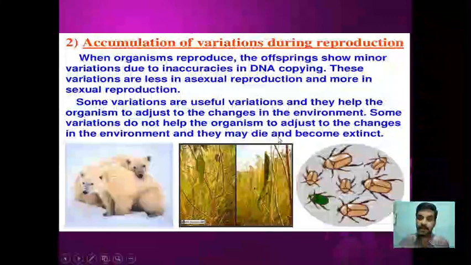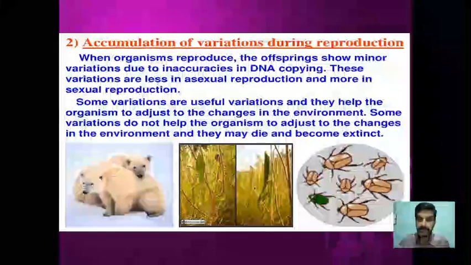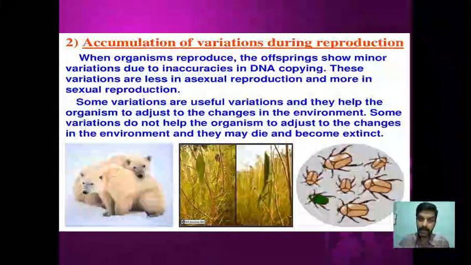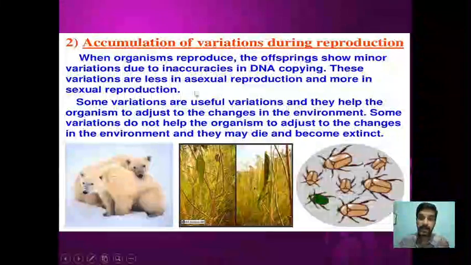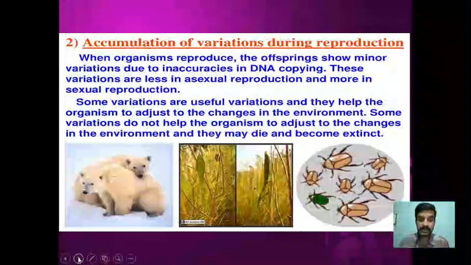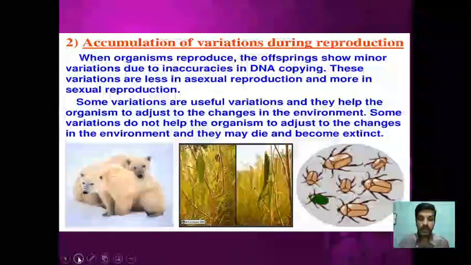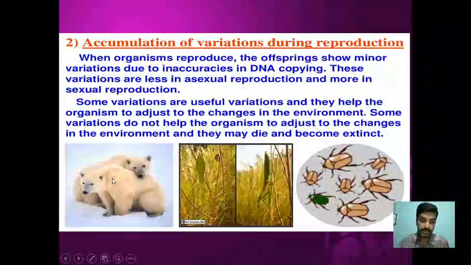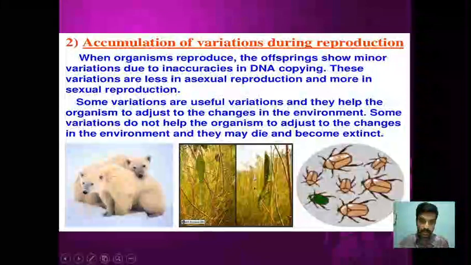So all the variations which arise out of the DNA copying or out of the reproduction may not be helpful for the organism. The organisms which do not have the favorable variations may die. Only the organisms which have the favorable variations are going to survive and lead to a new species.